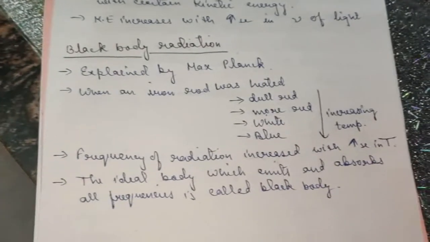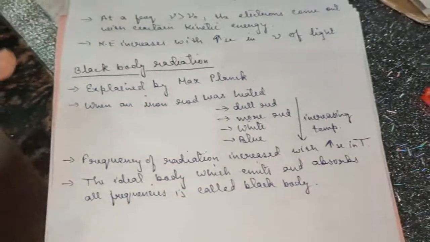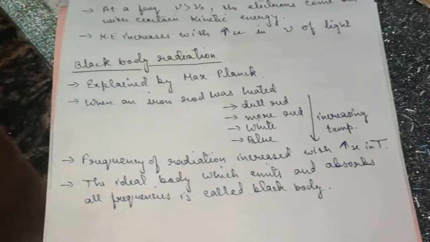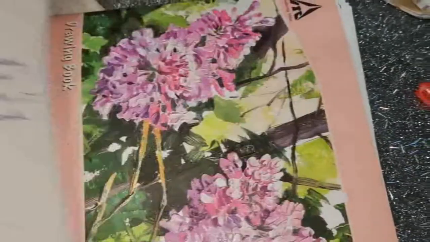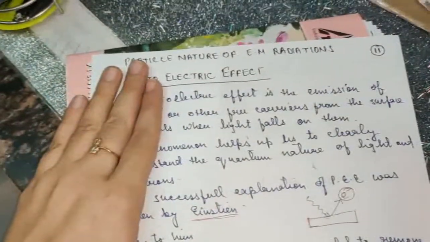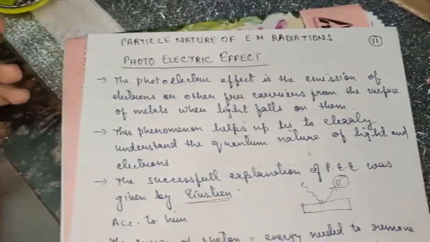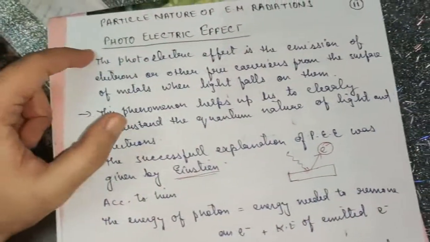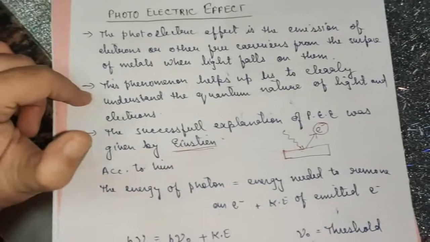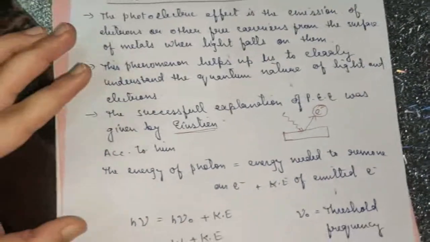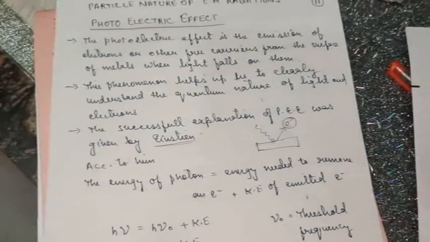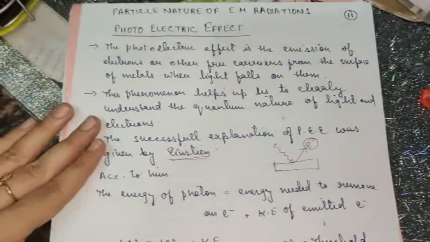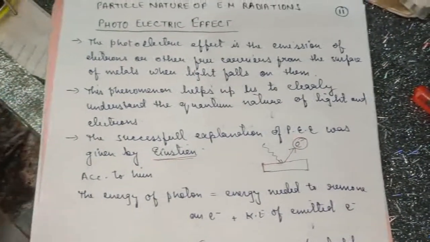So you don't have to go into much detail of it. You only have to remember these phenomena. Basically, this part, photoelectric effect, is more important in comparison to black body radiations. Most of the times you get the question based on photoelectric effect. So make this concept clear and practice the numericals based on it from NCERT. I'll be discussing the numericals also with you children.